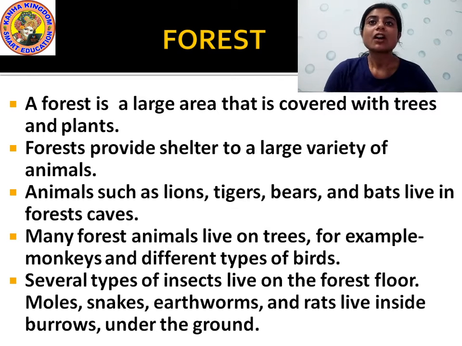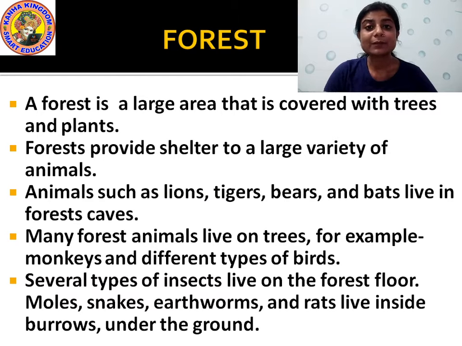Okay? Then forests provide shelter to a large variety of animals. Large variety means there are different types of animals and birds which live in the forest. That is called variety. Variety means different types. Okay? There is not only a specific type of animal that lives in the forest.